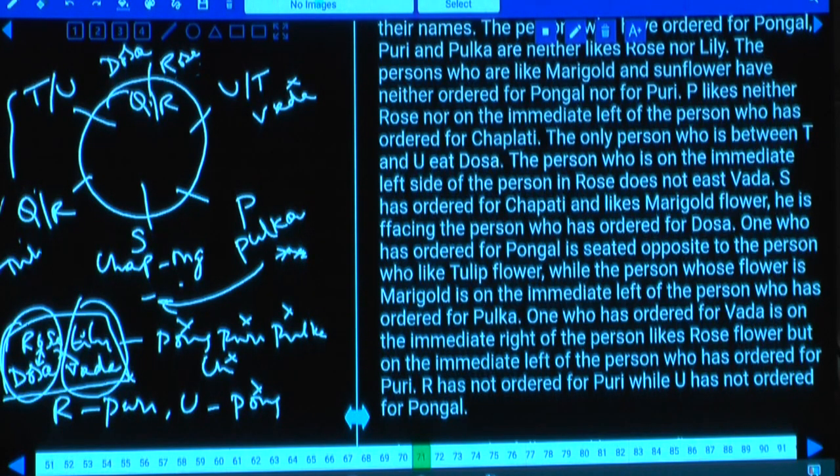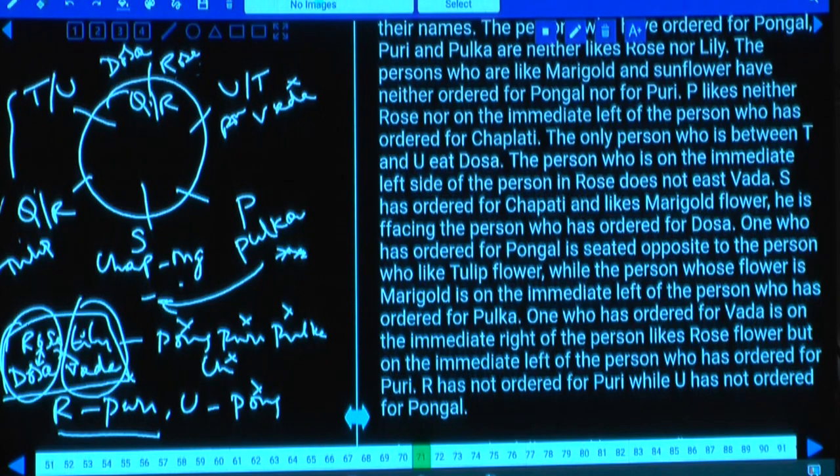As tulip and Pongal are opposite to each other, tell me where can the possibilities be here? If tulip is here and Pongal, or Pongal and tulip, both these two must be opposite to each other or not? And that person could be either Q or R and this one. Then whatever this one, R does not like Puri, that is clearly given, isn't it? As R does not like Puri, then where should this person be? Q and R,